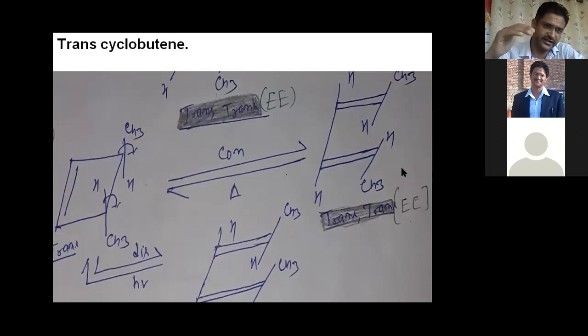First one, then second, then third, and then fourth. Now it should be clear. The second molecular orbital of butadiene is HOMO. It means the highest occupied molecular orbital, right? And the third molecular orbital of butadiene is LUMO, the lowest unoccupied molecular orbital. It should be clear because for photochemical or thermal condition, the molecular orbital should be clear, which is HOMO, which is LUMO, right? So here, important point, because it is a 4n system, the second molecular orbital is HOMO and the third molecular orbital is LUMO, right?